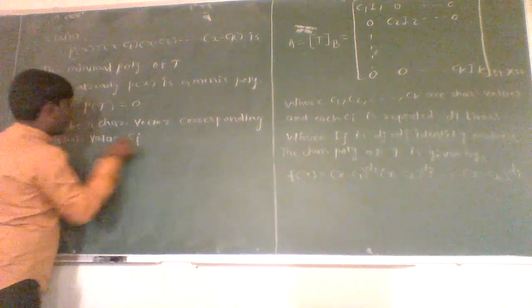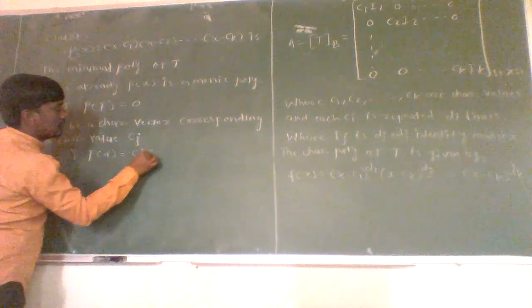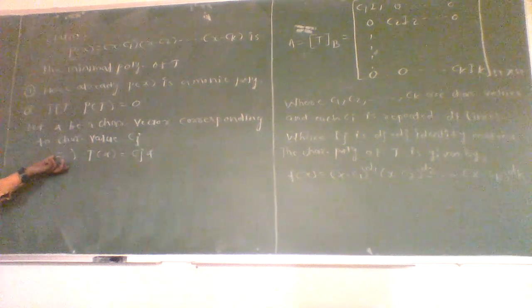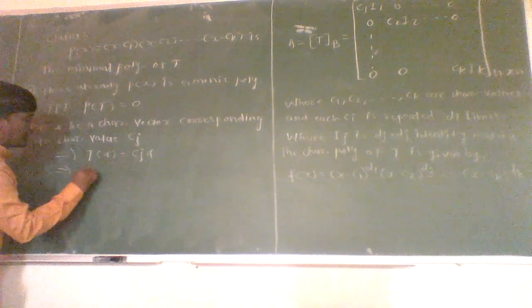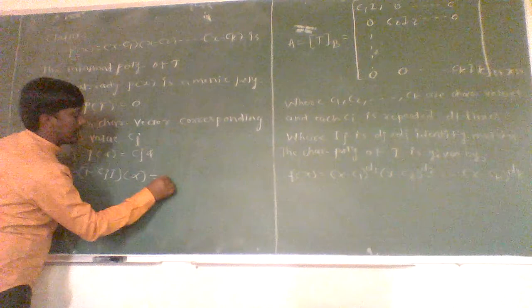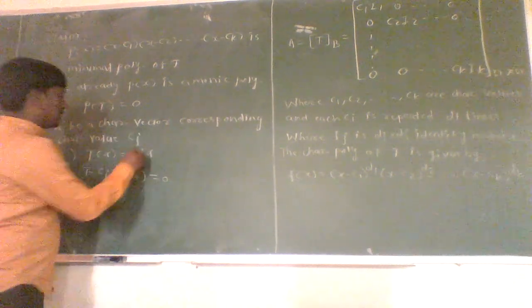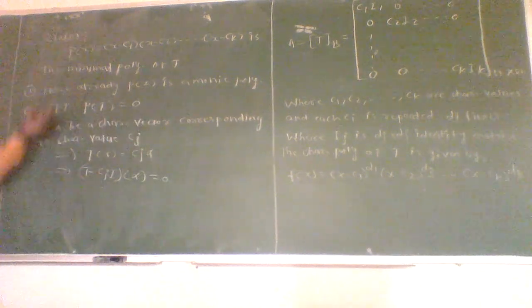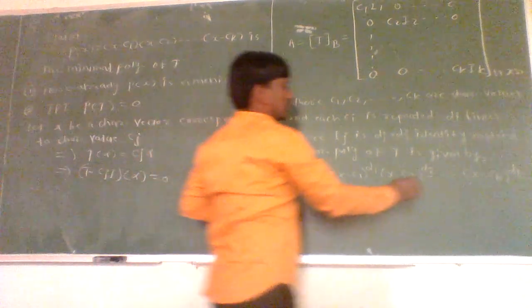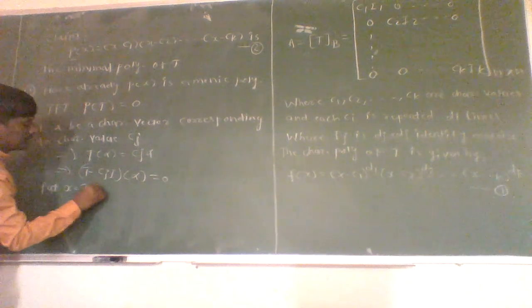Then by definition we get T of alpha is equal to cj of alpha, from the definition of characteristic vector, which is nothing but (T minus cj I) of alpha is equal to 0 for any alpha which is a characteristic vector corresponding to characteristic value cj. Let us take the characteristic polynomial as equation 1 and this one as equation 2. Now put x equal to T in 2.